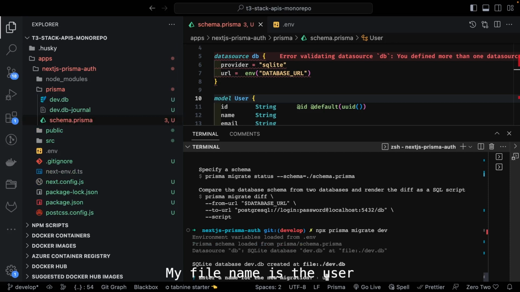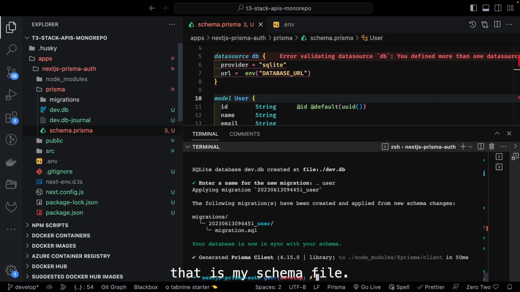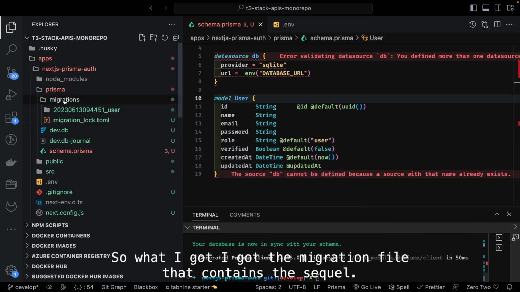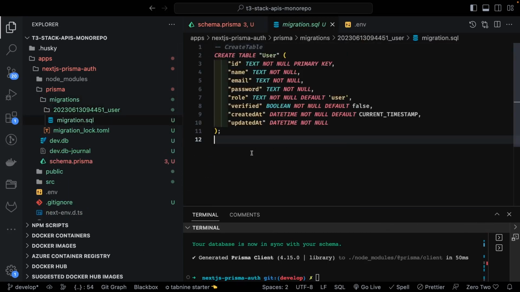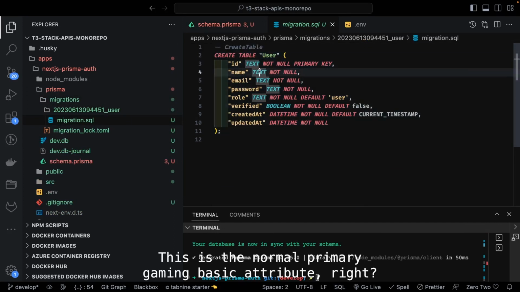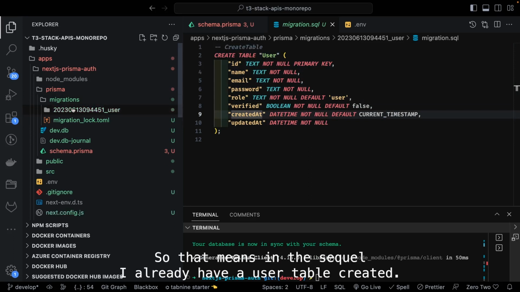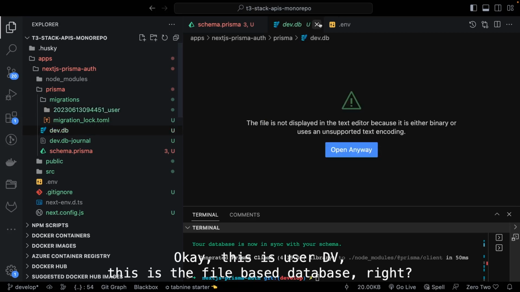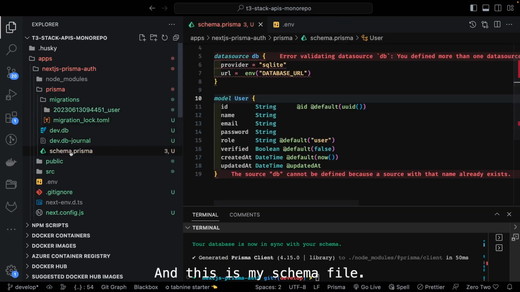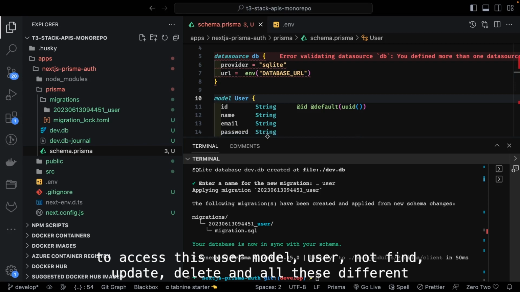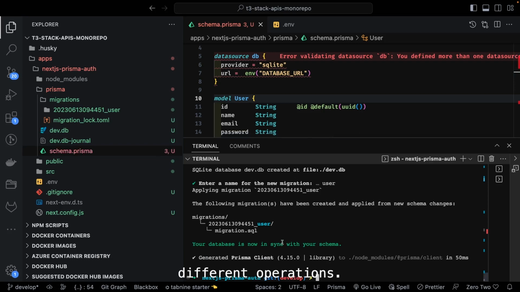Okay, my file name is user, that is my schema file, and here I did the Prisma migrate. So what I got is the migration file that contains the SQL, right? This is the not null primary key, name, basic attributes, right? So this is my migration. That means in SQLite I already have a user table created. This is the user DB, the file based database, right? And this is my schema file. So now I can go and start accessing the Prisma client to access this user model: user.find, update, delete, and all these different operations.